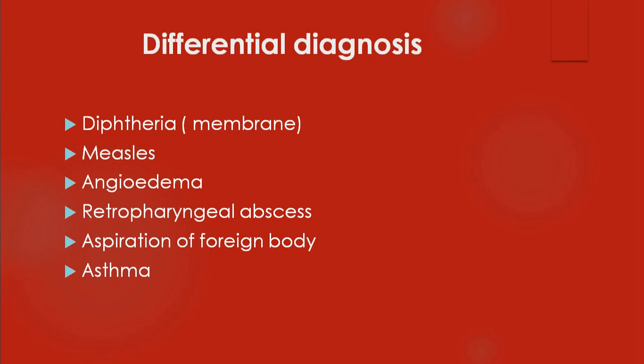Another point you have to remember: not in all cases will you come across a history of foreign body aspiration. Sometimes the child may come late. The acute episode is forgotten both by the child as well as by the mother. Most of the time it is not noticed by the mother, and the child is not aware, but at a later stage he may come to the clinic with bronchiectasis or something, because the foreign body has gone down the airway and causes chronic respiratory morbidity. So such things are also common. If you do a bronchoscopy, you may come across a foreign body. So, especially in the 1 to 3 year age group, remember sudden onset of respiratory distress accompanied by retractions and stridor. You have to suspect foreign body.